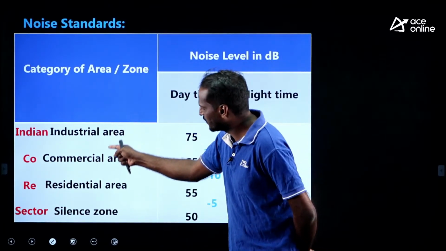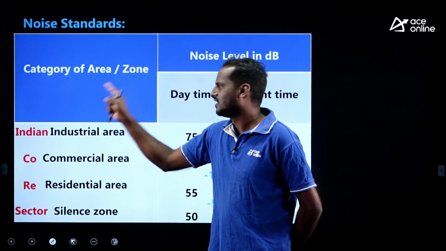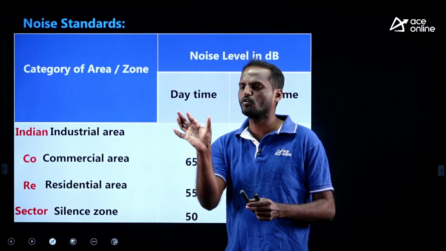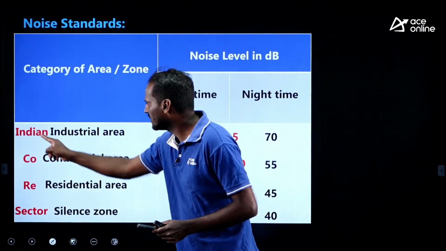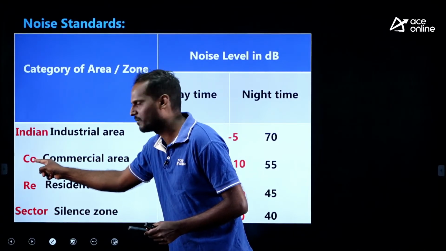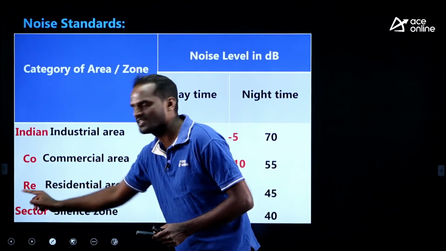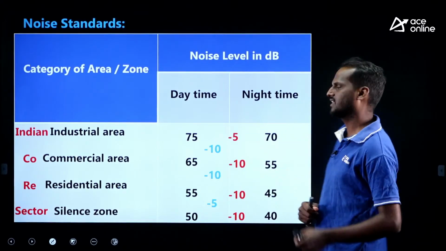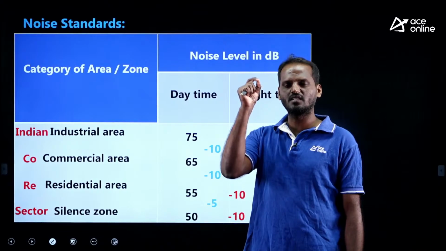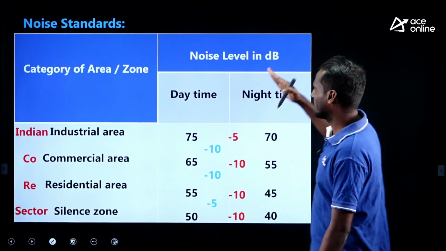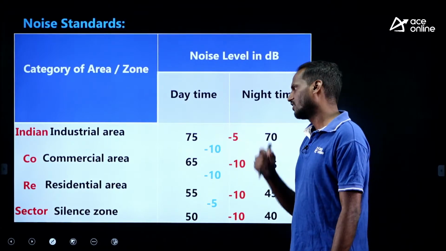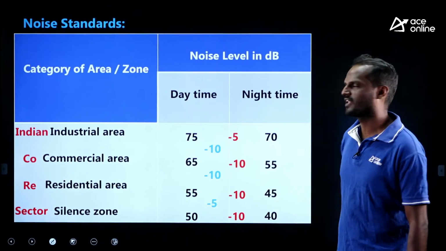If you are struggling to remember these zones in order, just remember this code, Indian core sector. Like that you need to write: Indian industrial, core commercial, residential, and from sector take S. S means silence zone. Like that you can remember, a very, very important table. Many competitive exams focus on noise levels and ask about them. In this way you can easily answer correctly without any confusion.